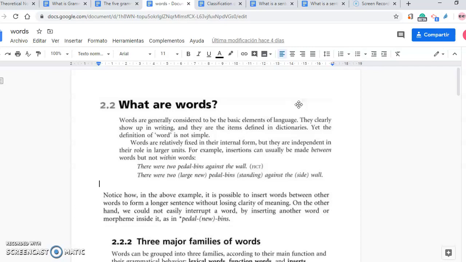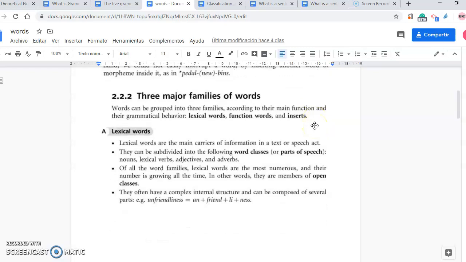It is not possible to break a word because a word is a unit that is unbreakable, but we can add suffixes and prefixes. There are three major families of words. There are lexical words. For example, when we have nouns, adjectives, adverbs, verbs, they are words that carry meaning, that carry information.